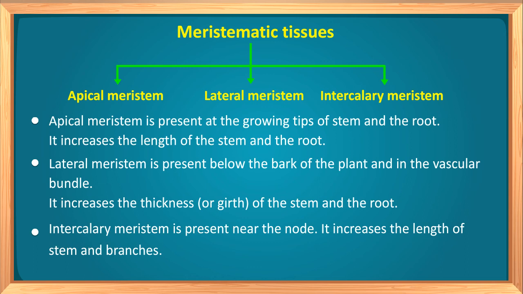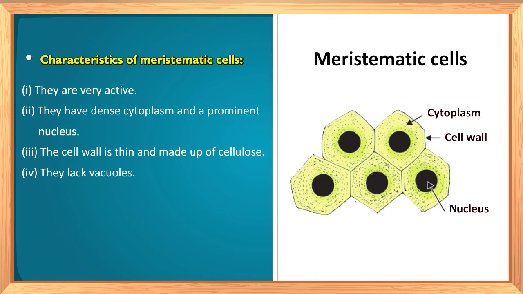Apical meristem is present at the growing tips of stem and root. It increases the length of stem and root. Lateral meristem is present below the bark of the plant and in the vascular bundle. It increases the thickness of the stem and the root. Intercalary meristem is present near the node. It increases the length of the stem and branches. Now we have thoroughly understood the three types of meristematic tissues.